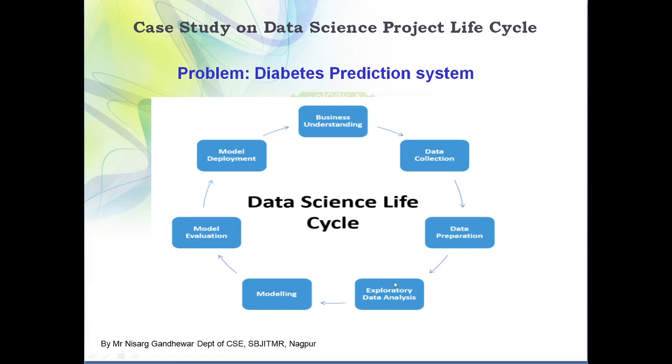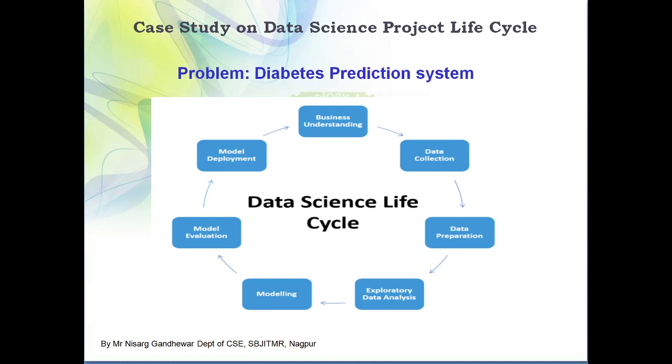Once you prepare your data set in an appropriate format and you are satisfied, the next step is modeling. In modeling, you need to select an appropriate algorithm. See, what is the difference between an algorithm and a model? When you train an algorithm on a particular data set, it gives you a model.